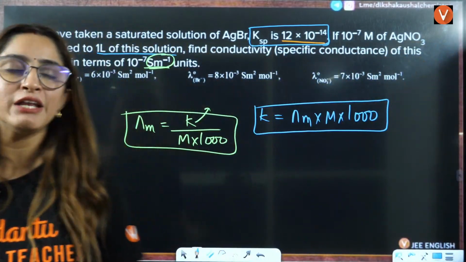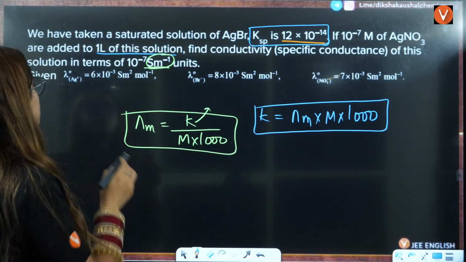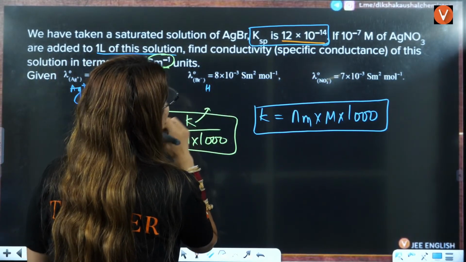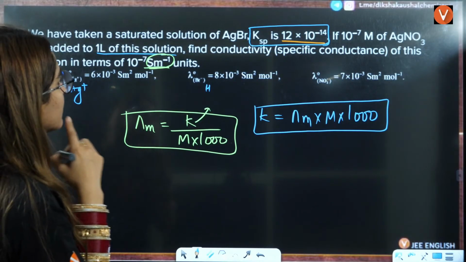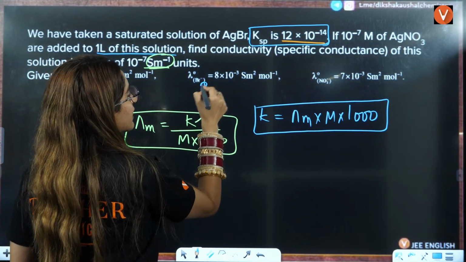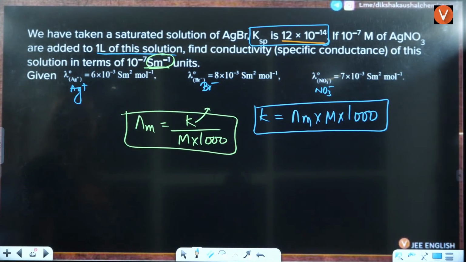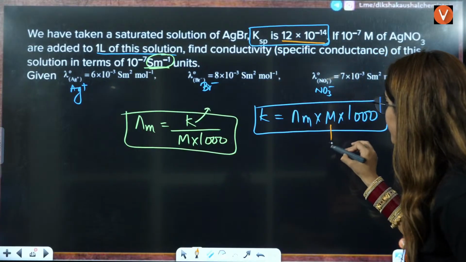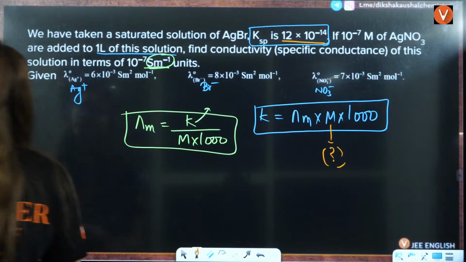Now you have the infinite molar conductivity for each of the ions here, right? This is for Ag positive you have. This is for, I think, Hg positive, we have taken a solution of Br. This is Br negative, right? And this is NO3 negative, right? So we have molar conductivity of all of these, right? So now what we will use, we will have to find the concentrations here, right? Molar conductivities we have, right? So what we will do here, right?